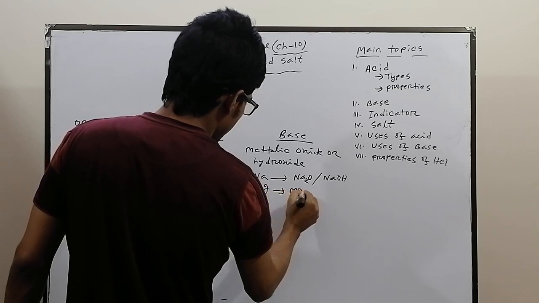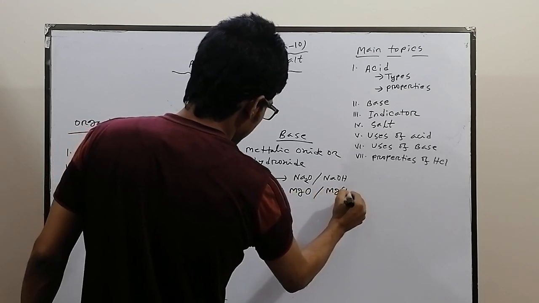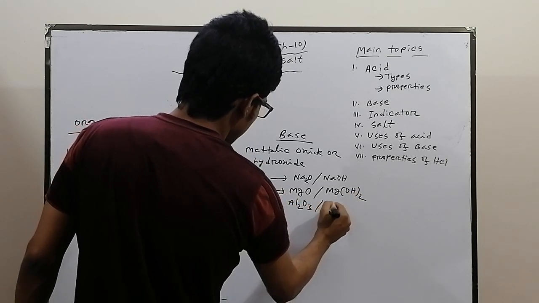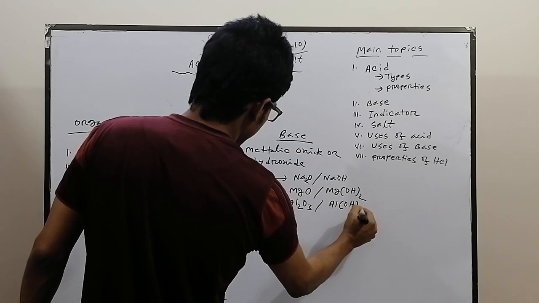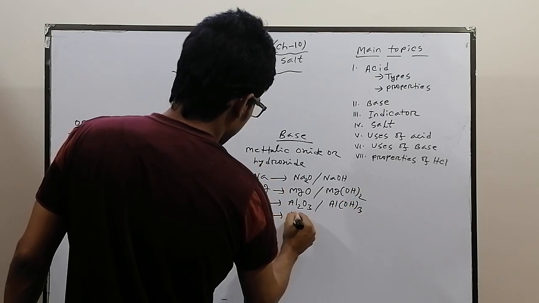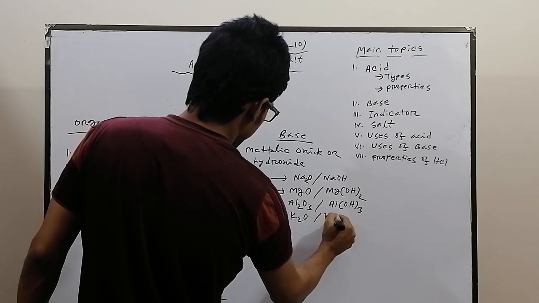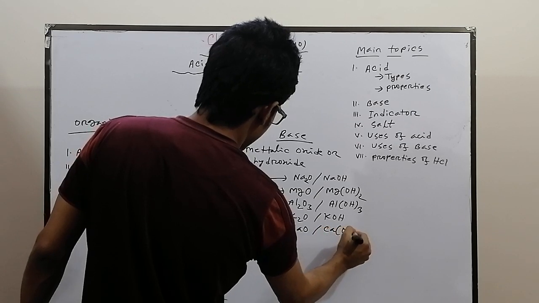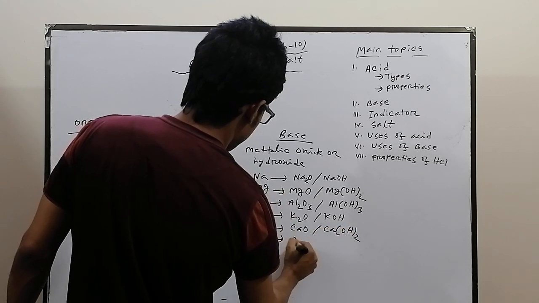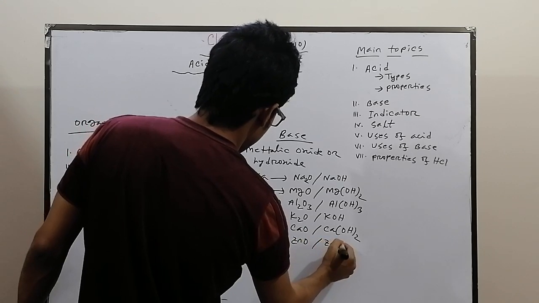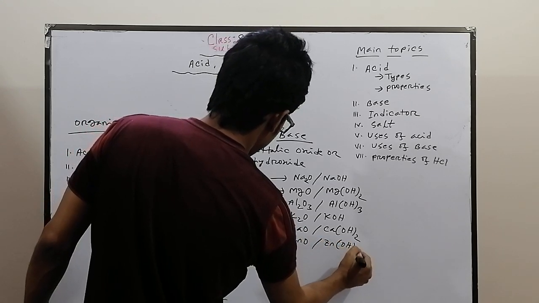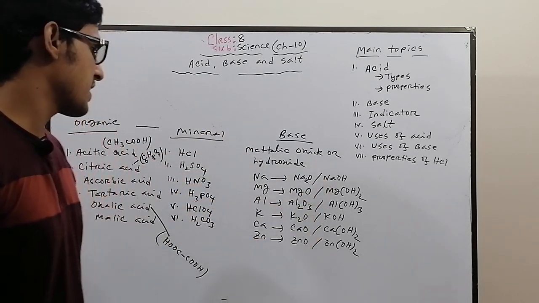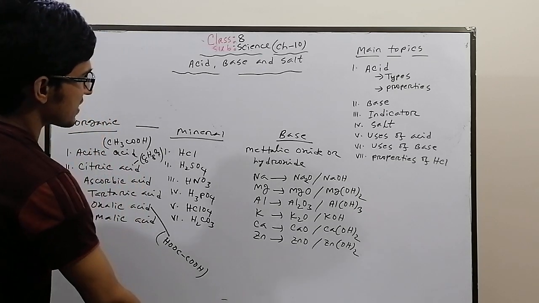Then magnesium oxide and magnesium hydroxide, aluminum oxide and aluminum hydroxide, potassium oxide and potassium hydroxide, calcium oxide and calcium hydroxide, then zinc oxide and zinc hydroxide. These are the bases. There are a total of 12 bases.